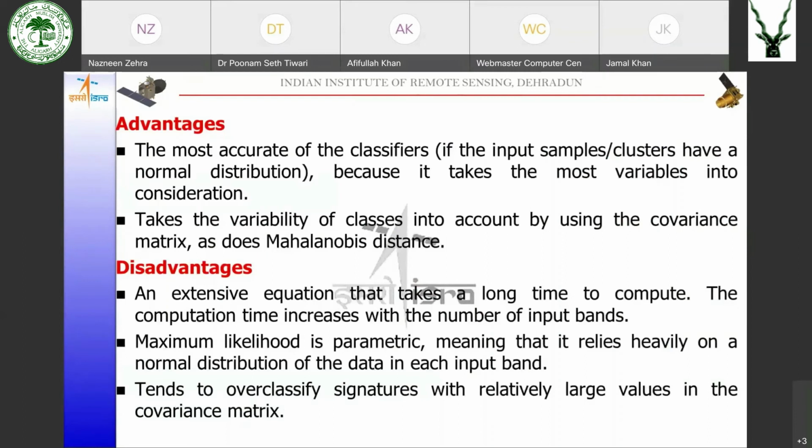The maximum likelihood is parametric. That means it is dependent on the normal distribution of the signatures. It tends to overclassify the classes which have higher values in the covariance matrix.